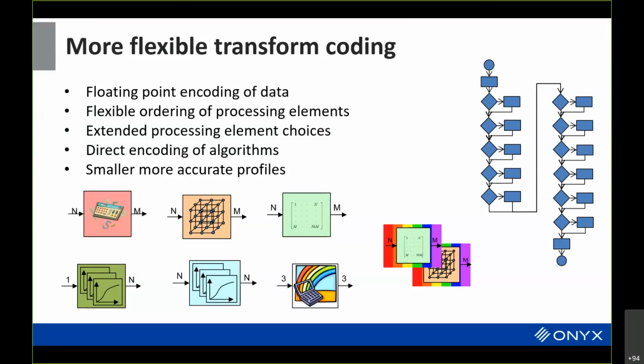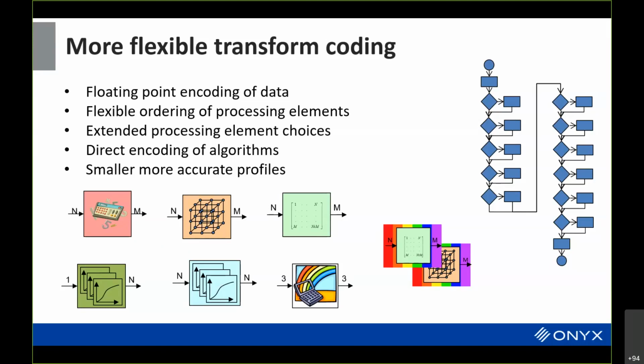You have the option of additional processing elements, including programmable processing elements. You have matrices that can be larger than 3 by 3. And you can put in spectral information and transforms that are based upon spectral information rather than just colorimetric information.